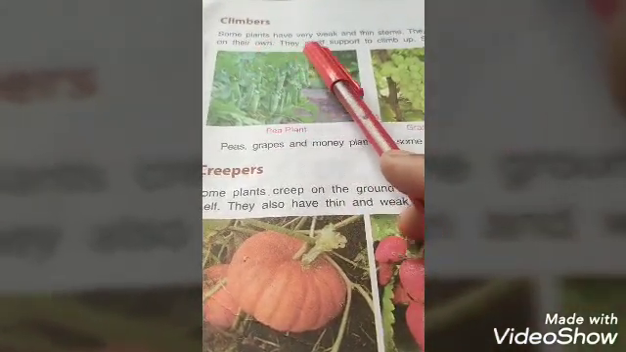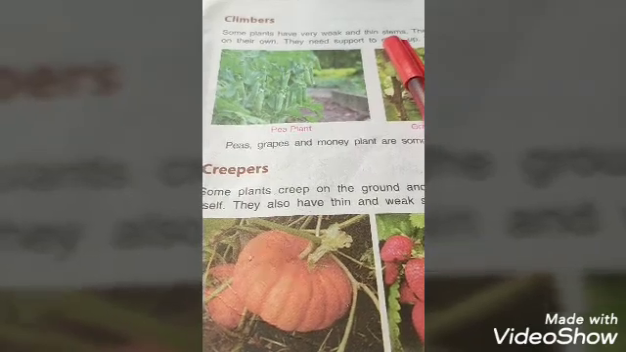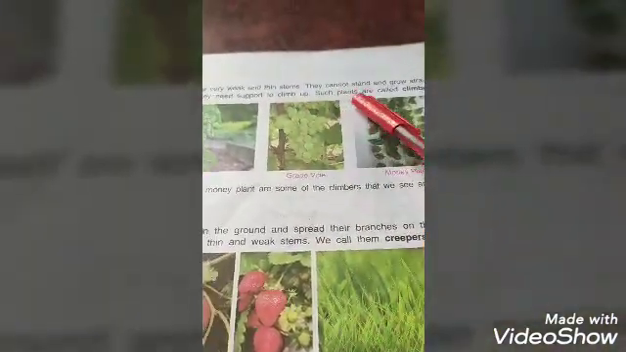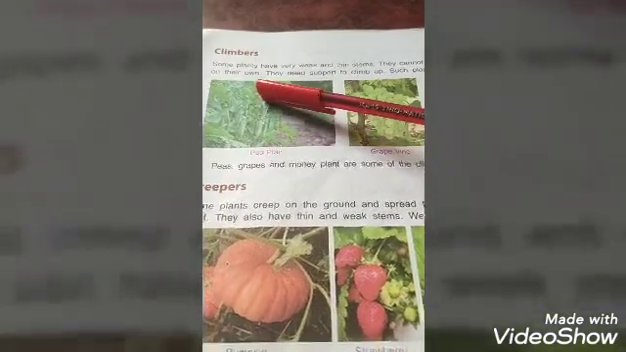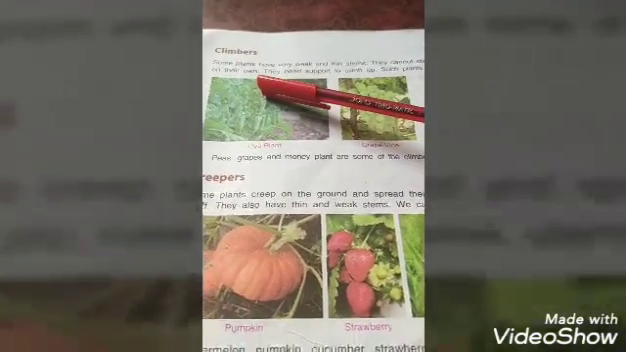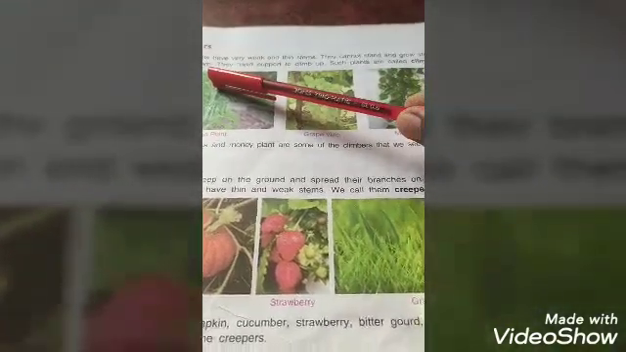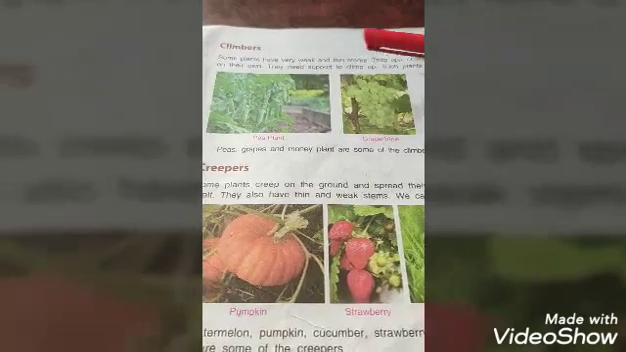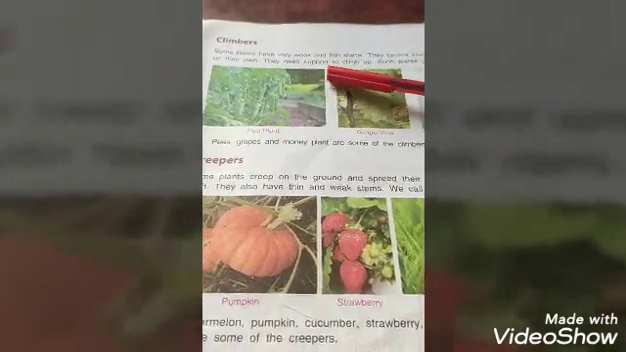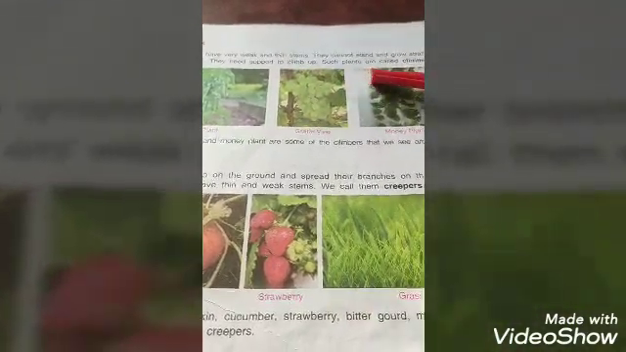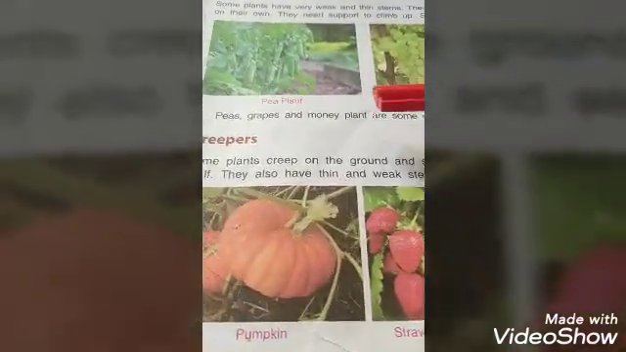Some plants have very weak and thin stems. They cannot stand and grow straight on their own. Means without support, climbers cannot stand and grow because the stem of climbers are very weak and thin. That's why there is need of support to climb up. These plants are called climbers.